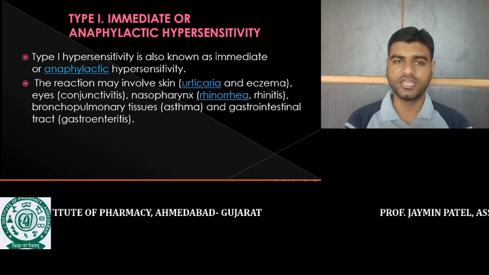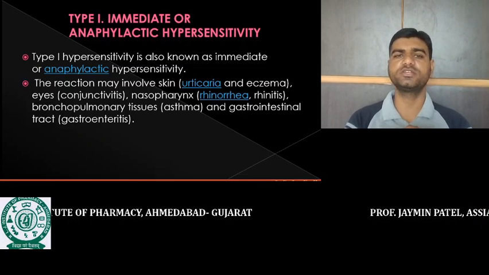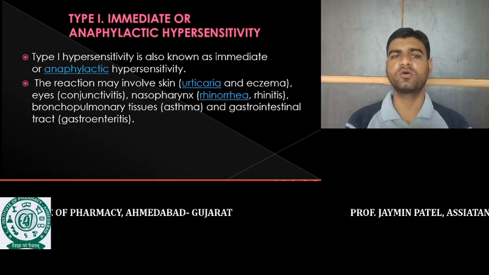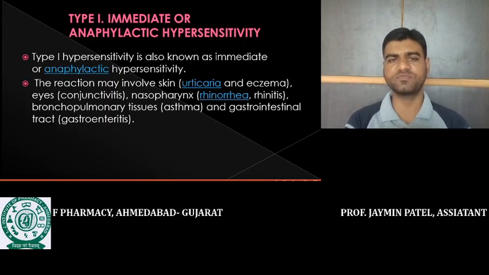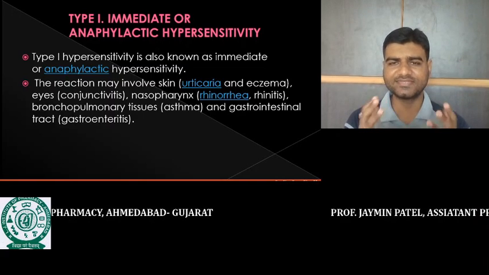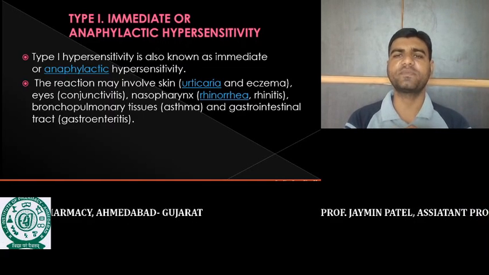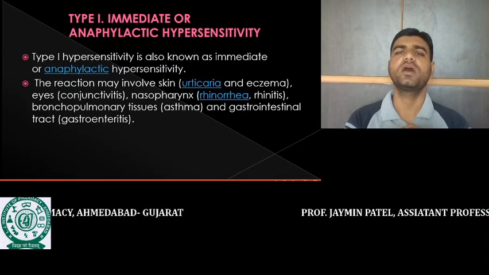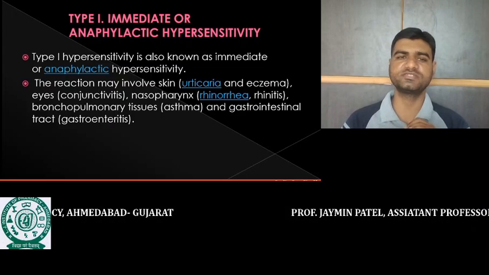Rhinitis is there, the bronchopulmonary tissue undergoes hypersensitization, and asthma may occur. Sometimes gastroenteritis may occur. So these are examples of hypersensitivity. When hypersensitivity occurs, this type of symptoms, this type of disease we can observe.